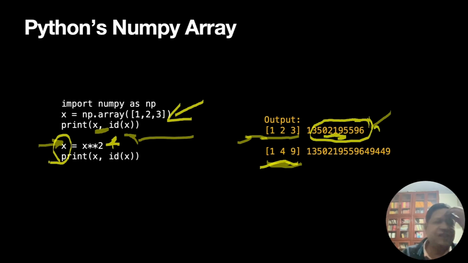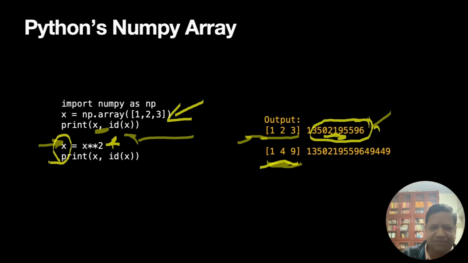In C language, if I do some operation on an array, we need to do a loop for C arrays, and in Fortran we can do one line, but in C, unless you use vectors, it is a loop. But irrespective, we expect X to be the same old array. I do an operation, I multiply by 2. The array is not supposed to change. I just do element by element multiplication.